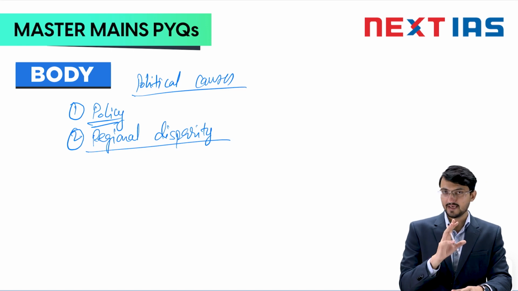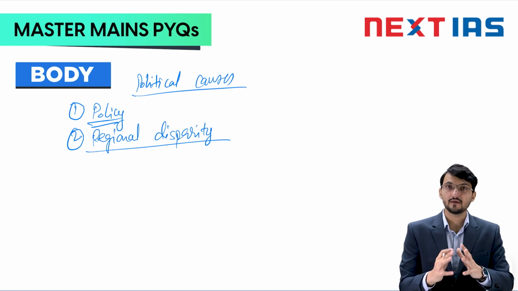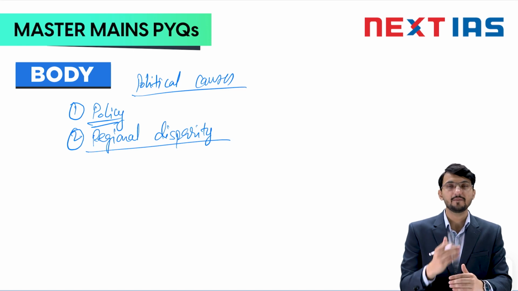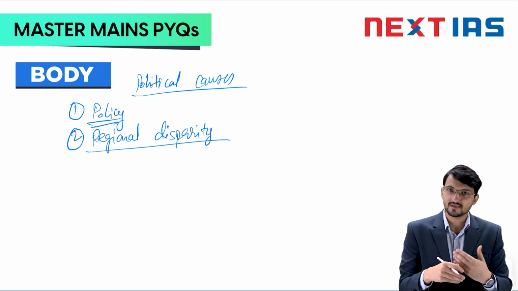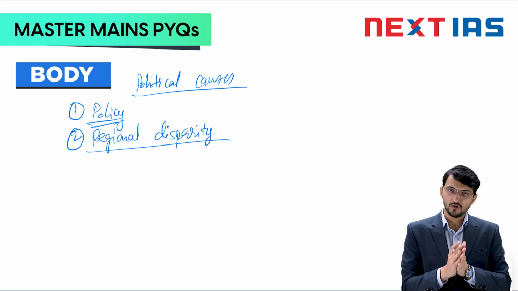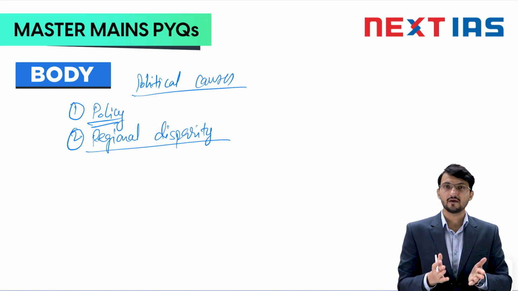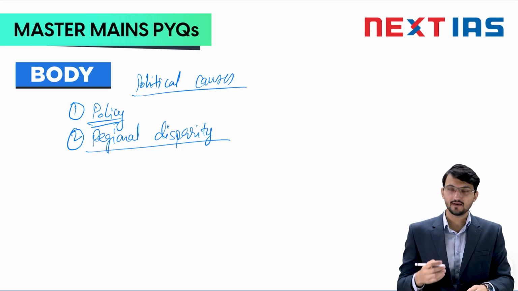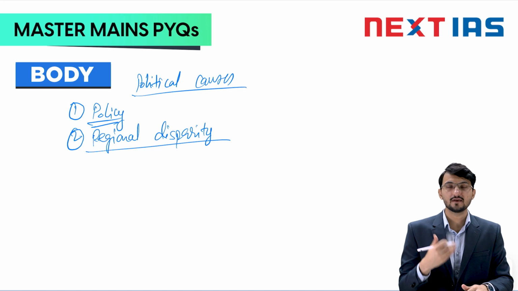But overall India, it is not true, because a certain majority part of India is not keeping pace at the same line as Kerala. For example, Bihar or Uttar Pradesh, these areas have not grown the way they should have. So regional disparity is a political cause. We could not adequately allocate enough funds, or we could not make certain policies which would have led to uniform economic growth and human development growth.